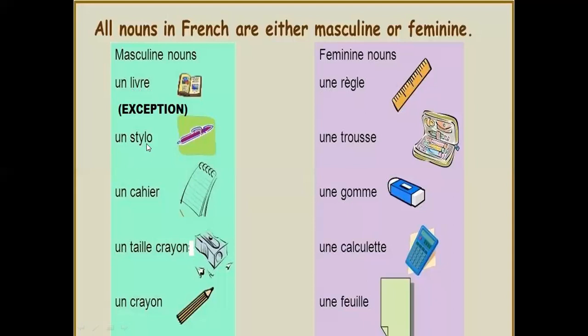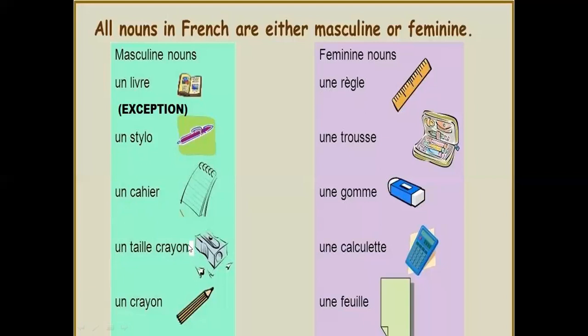Next, un stylo, which means a pen. Now, children, it is not ending with E, so we have put here un stylo. Next, un cahier. Again, it is not ending with E, it is ending with R. So, un cahier, a notebook. Next, un taille-crayon.